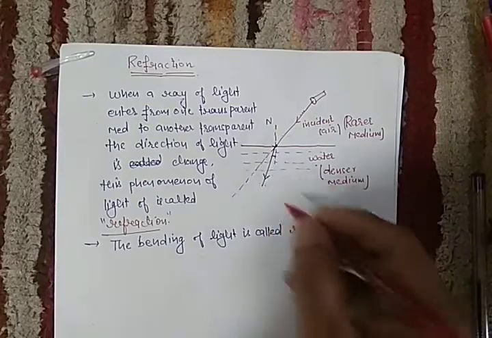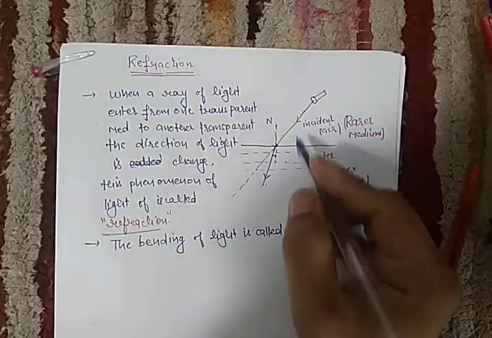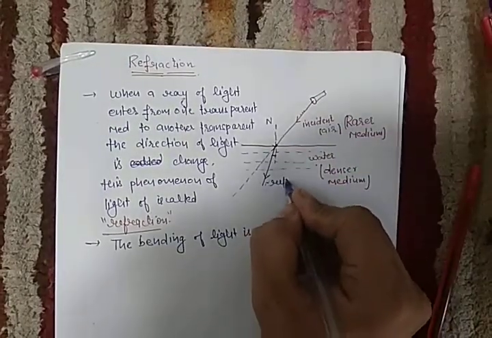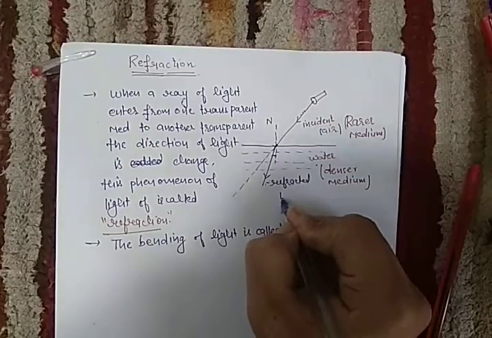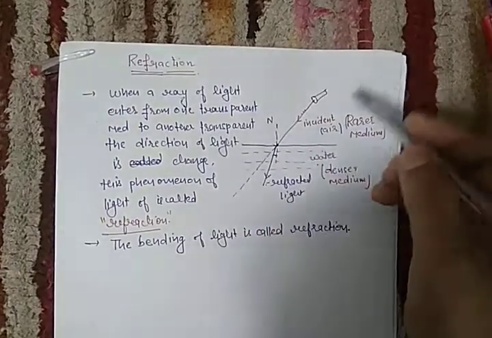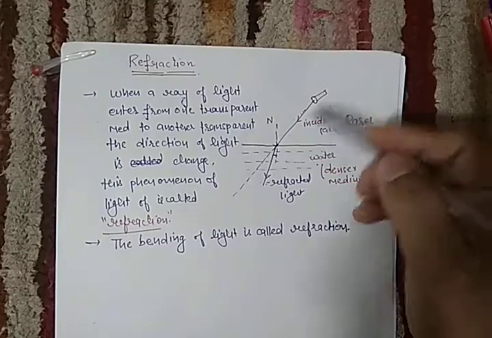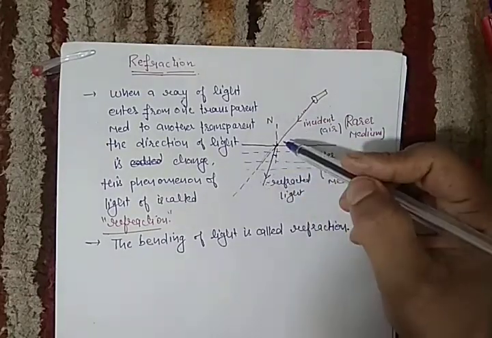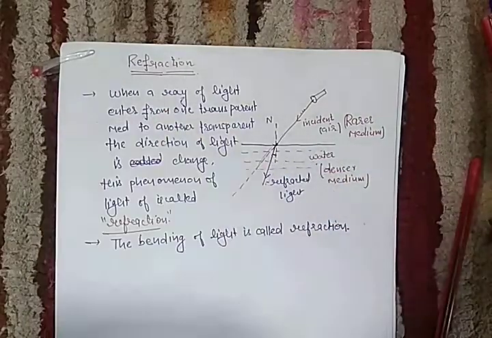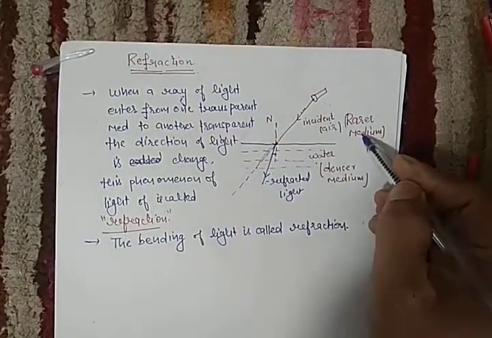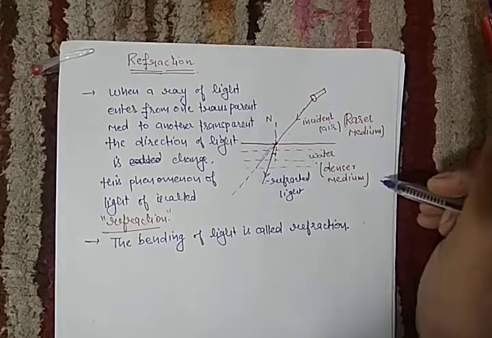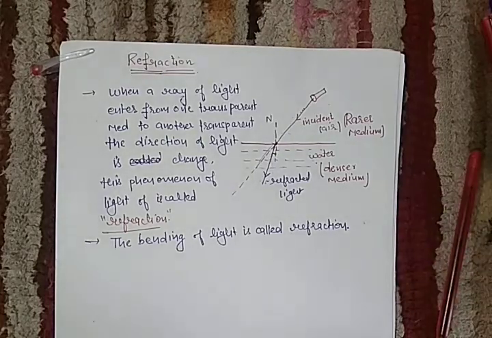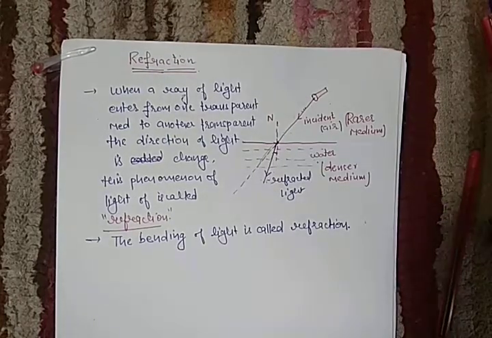This is called refracted light. See, this is called incident light, and this is called refracted light. As the light is coming from rarer to denser, the refracted light becomes bent from the original position. So the bending is called refraction. The first medium is called the rarer medium, the second medium is called the denser medium. So this is the actual meaning of refraction.